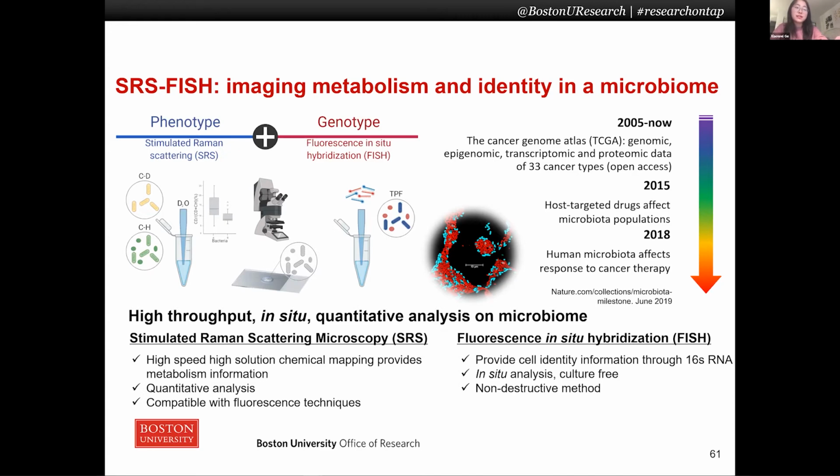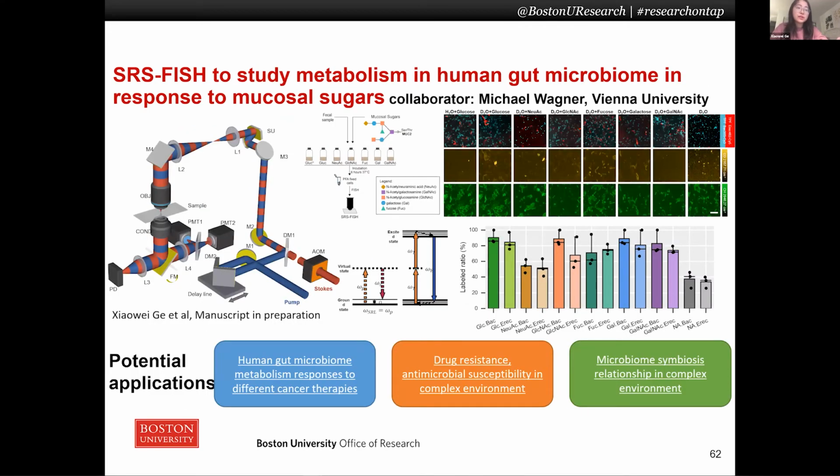So next slide, please. On the left top, there is our SRS-FISH platform, which combines femtosecond SRS with two-photon fluorescence. In the middle, there is an illustration of our experiment. The mucus layer is the main nutrient source for the gut microbiome, but which part of it is the essential carbon source is still a question. So in our study, by adding different mucosal sugars with 50% deuterium water to create various growth conditions, the bacteria in the gut are labeled to different extents due to their preference for different nutrient sources.